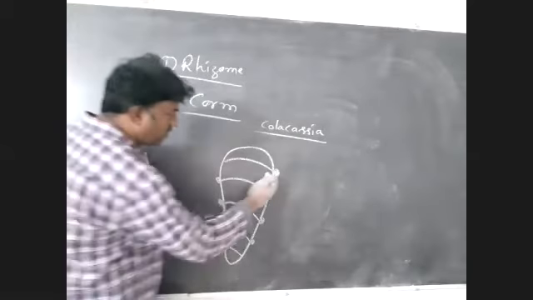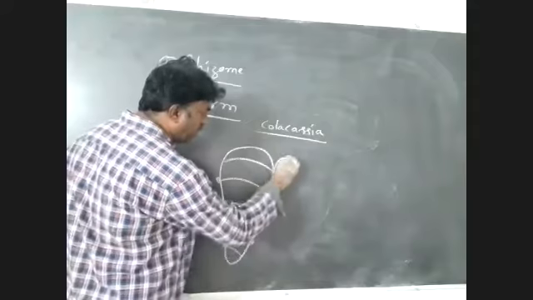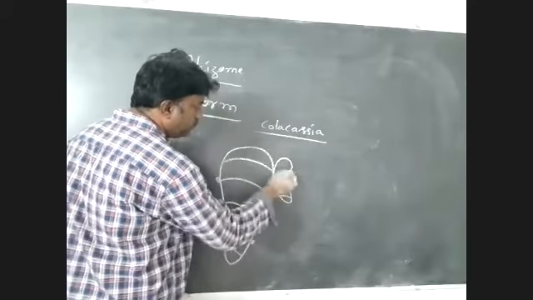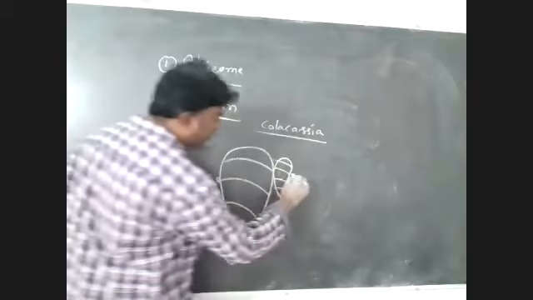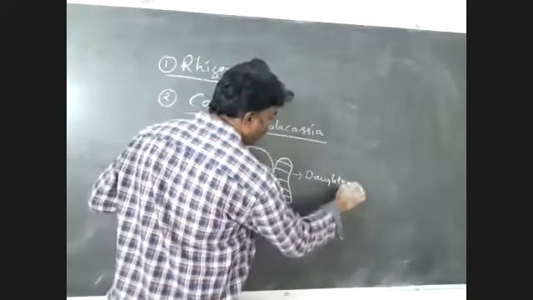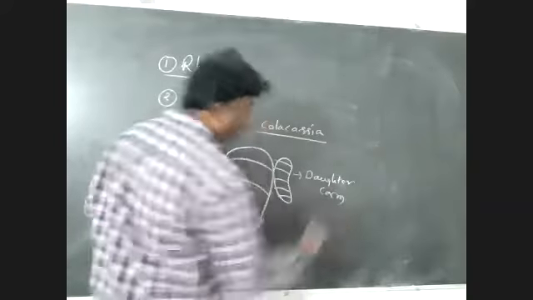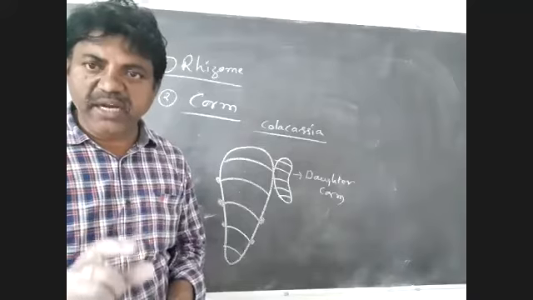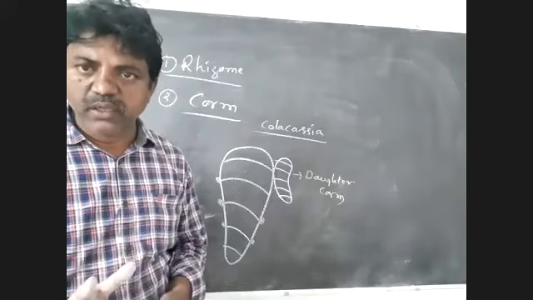Each axillary bud develops into a daughter corm. So this is the daughter corm.